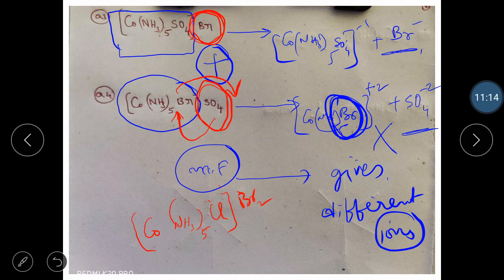Can I have ionization isomers in this? Yes, I can. Why? Because Br can go inside and one Cl can come outside. So in that case we can have ionization isomers. Remember, if the counter ion outside the square bracket is able to play a dual role, meaning it can play the role of ligand and the role of counter ion, then only this type of isomerism is possible.